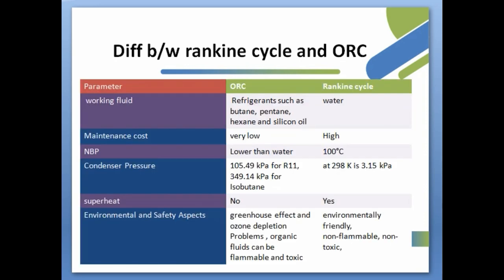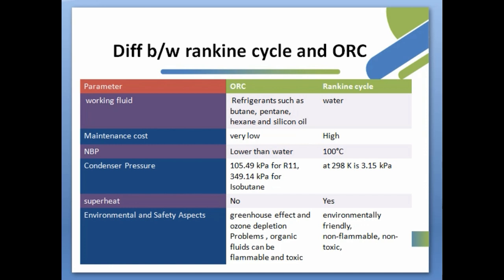Now, what is the difference between the Rankine and organic Rankine cycle? The main difference between the two cycles is the working fluid used in each cycle. Water is the only working fluid used in the steam Rankine cycle, while there are hundreds of working fluids which can be used in the organic Rankine cycle, like butane, pentane and silicone oil, etc.